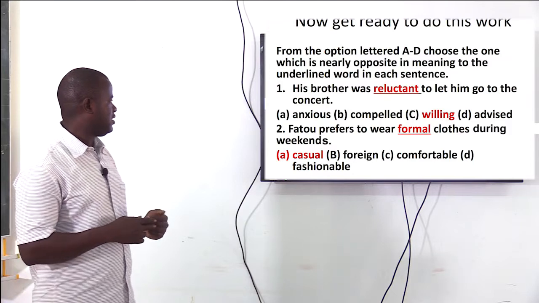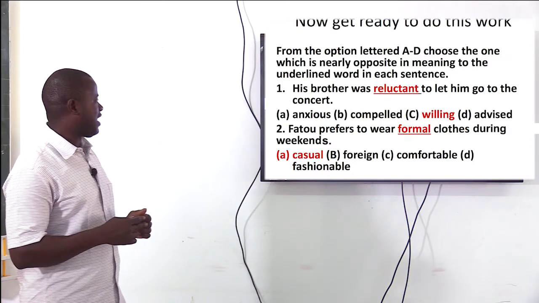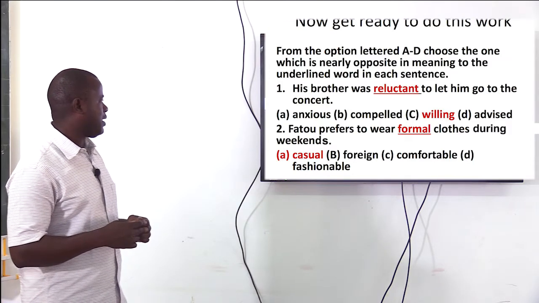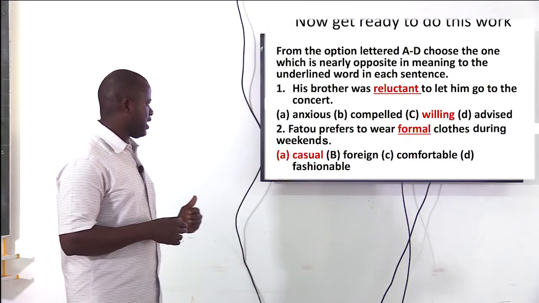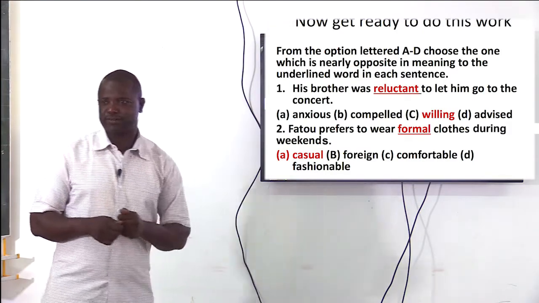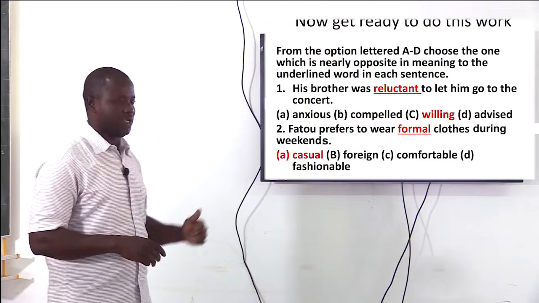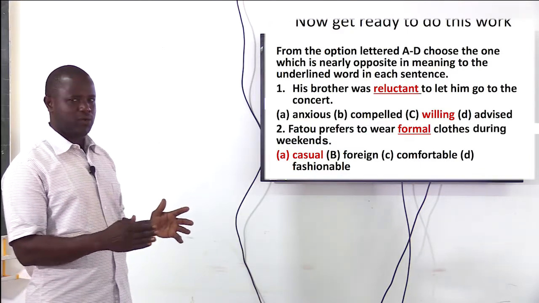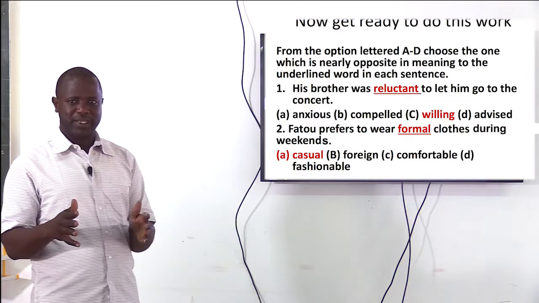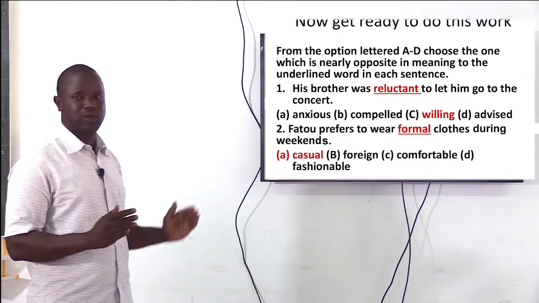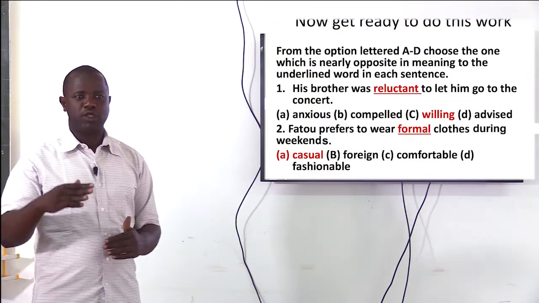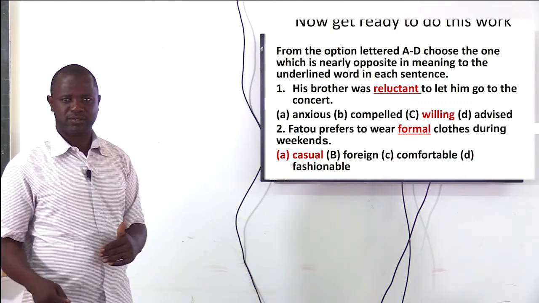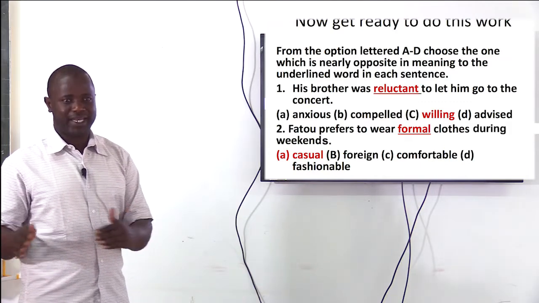Number 2, Fatu prefers to wear formal clothes. Now look at the options and then you tell me the correct one. Here the correct one is casual. We discussed earlier that formal could have an opposite meaning to the word casual. He said he always wears casual dresses, not formal dresses.